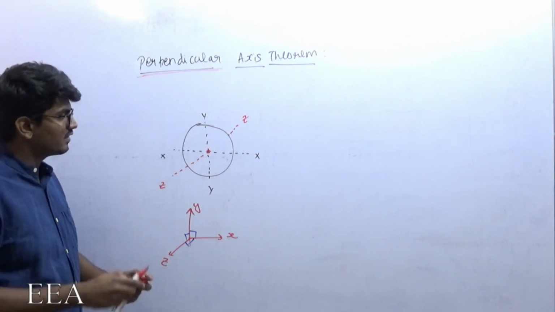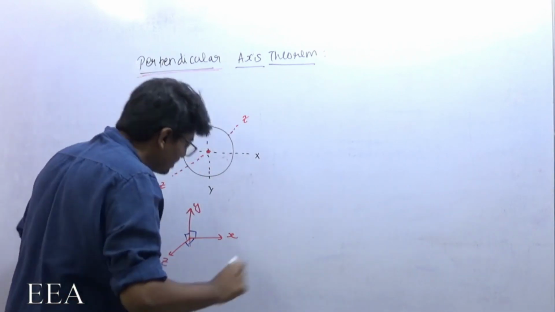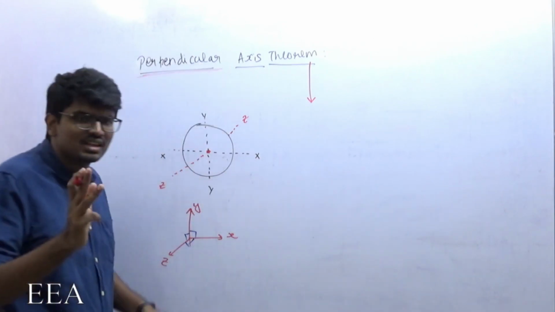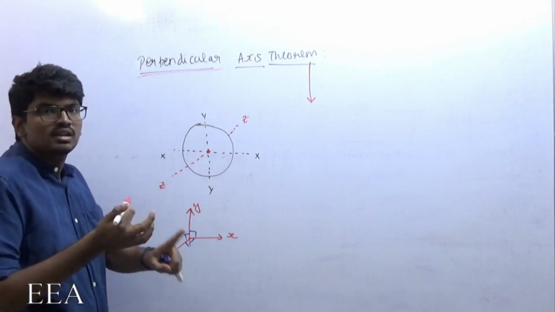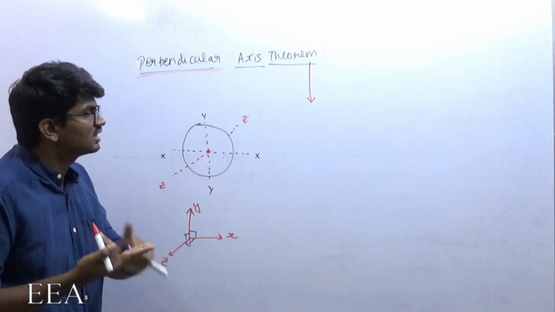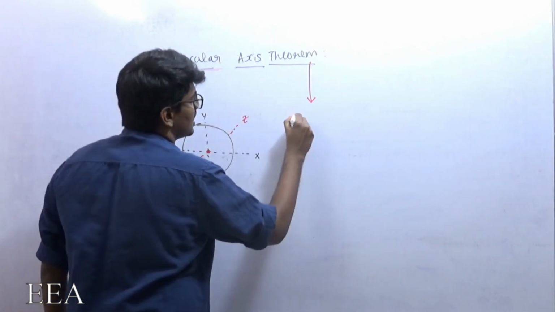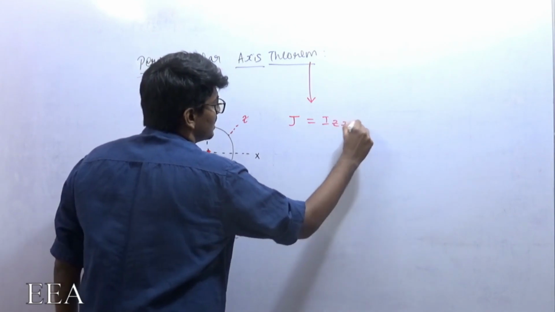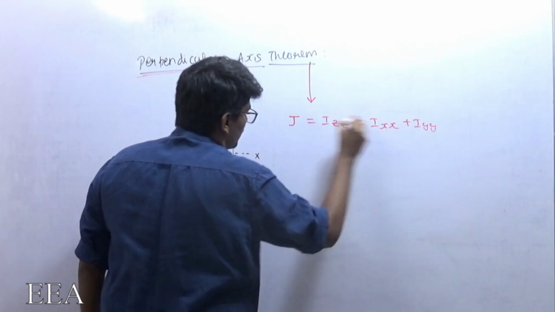If I find moment of inertia about the z-axis, it is nothing but the polar moment of inertia. Now, what does the perpendicular axis theorem state? The conditions: planar figure, all 3 axes concurrent, and all 3 perpendicular to each other. If that is the case, then by the perpendicular axis theorem, the polar moment of inertia J, which is nothing but Izz, is equal to Ixx plus Iyy.